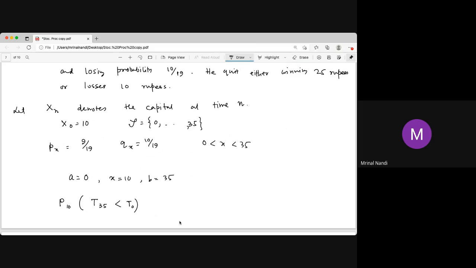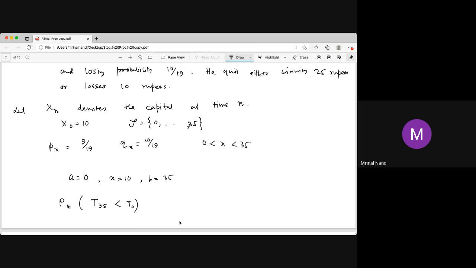So you quit as a winner. My hitting time of 35 is less than hitting time of 0. That means I reach 35 before reaching 0. That means I quit the game as a winner, taking 35 rupees. And I want to find the probability of that. What is the probability that I go home with 35 rupees? There are two possibilities: I go home with 35 rupees or 0 rupees, because I decided that. Now, what is the probability I go home with 35 rupees?